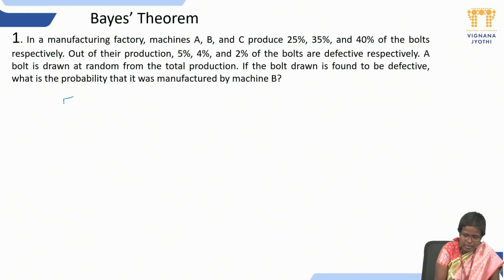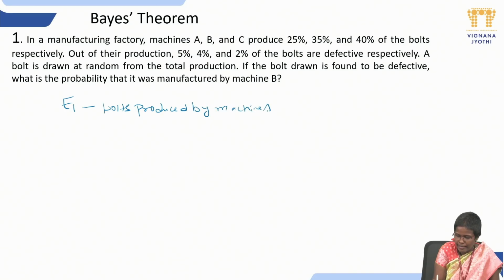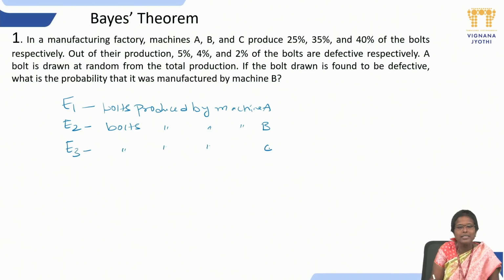Let us take E1 to be the event denoting boards produced by machine A, E2 to be the event of boards produced by machine B, and similarly E3 to be the event of boards produced from machine C. Now, we are considering events E1, E2, E3.